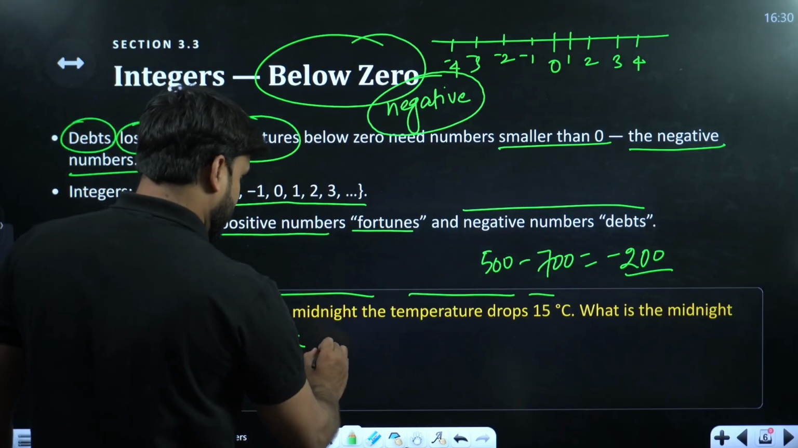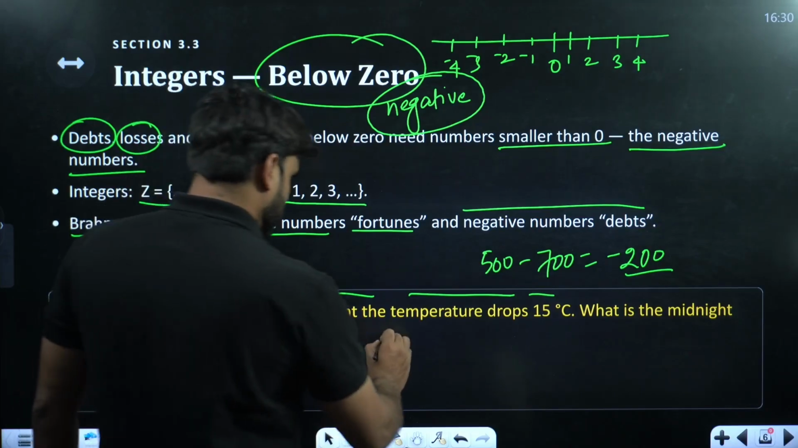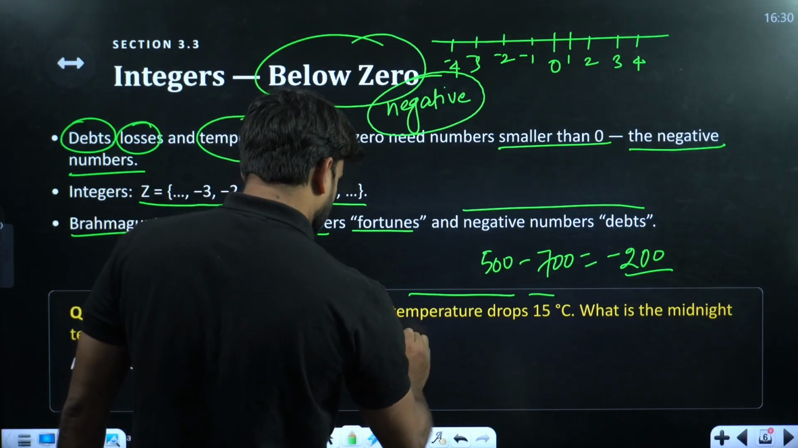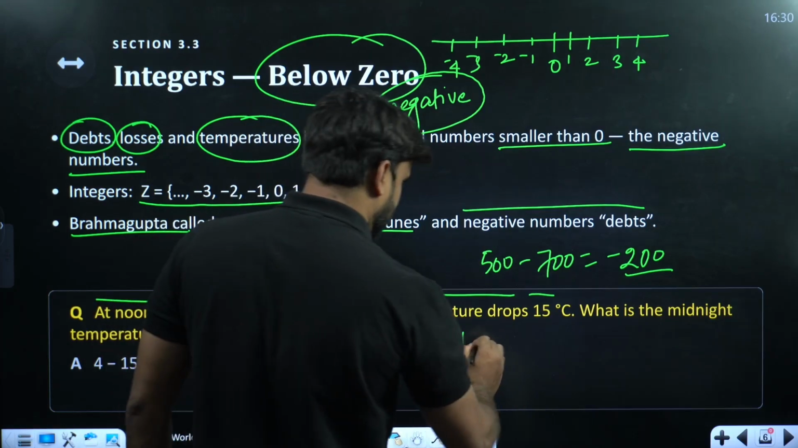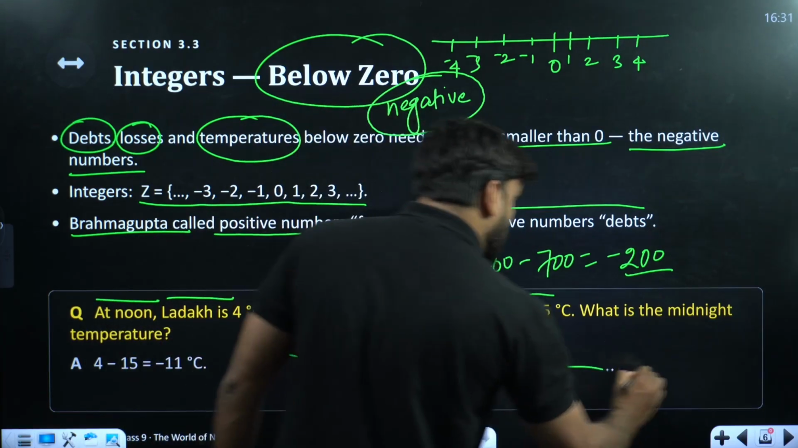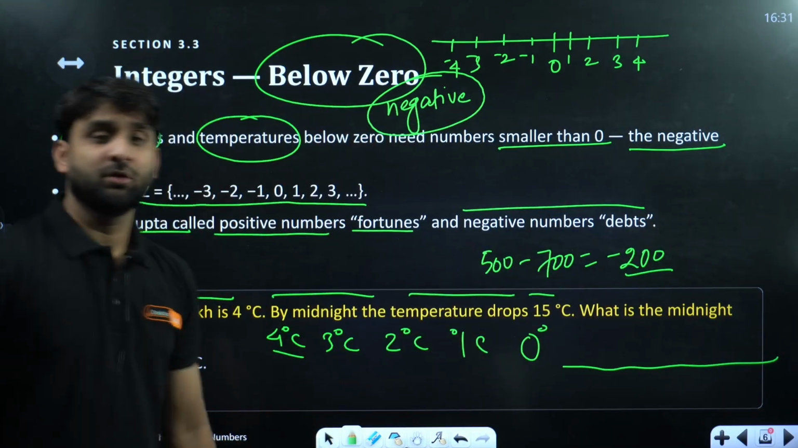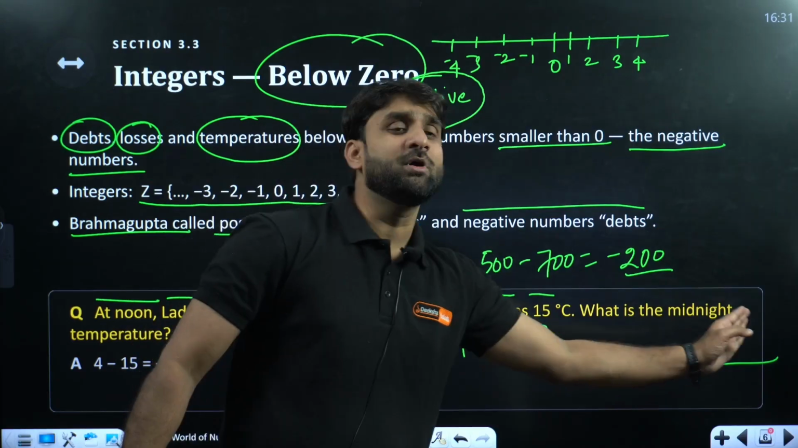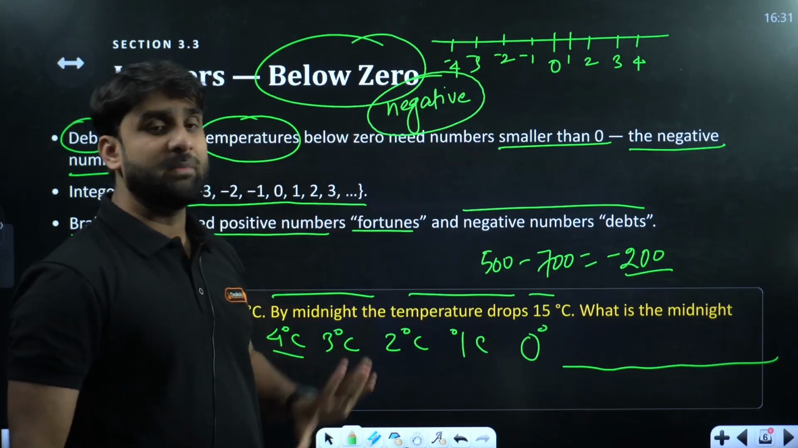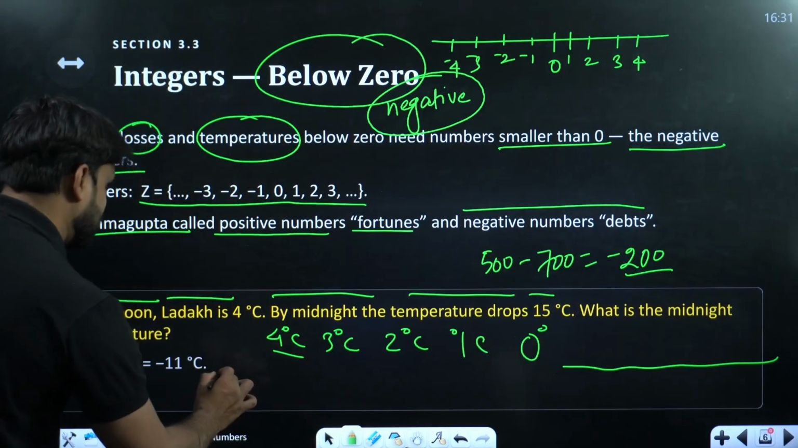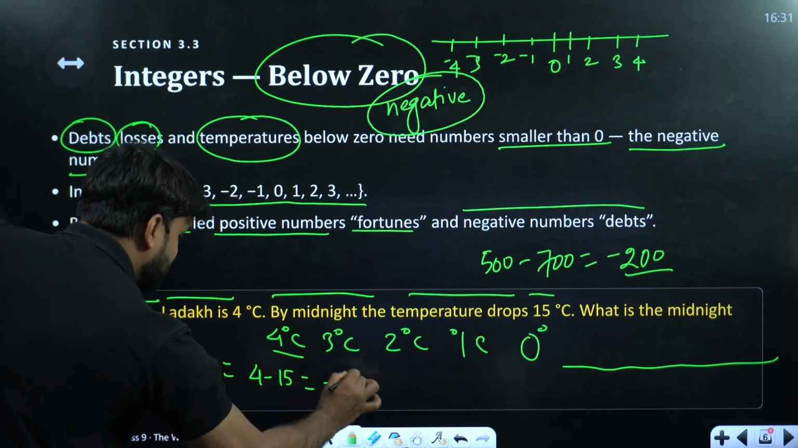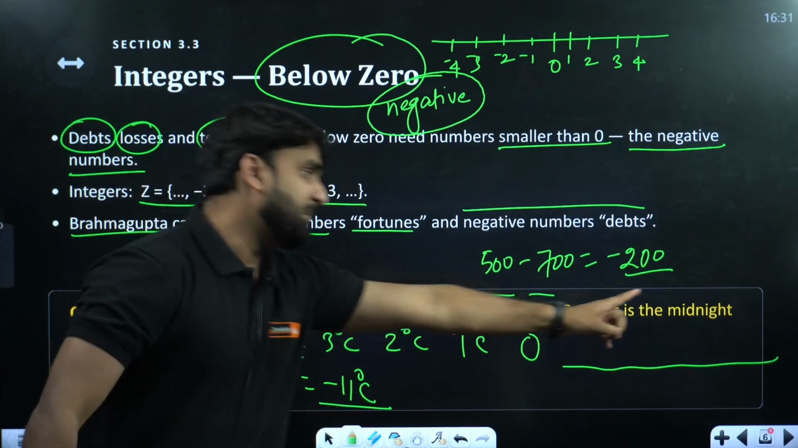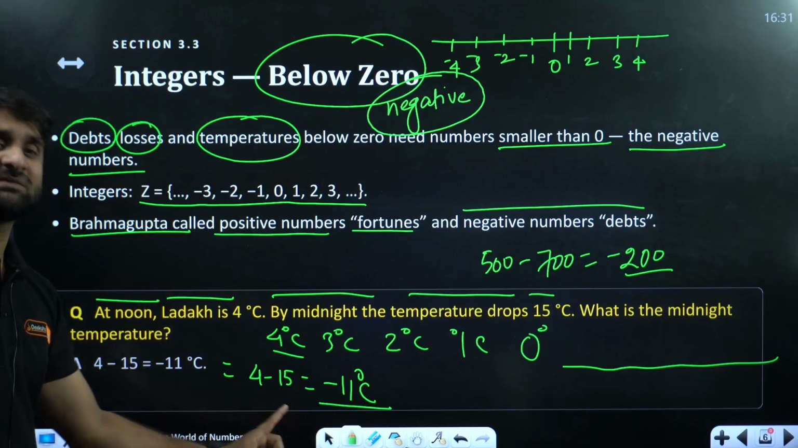Come on, 4 degree. Then it might have been 3 degree. Now 2 degree. Now 1 degree. Now what, my dear champion? 0 degree. Now again, you are going beyond 0. So if you are moving below 0, the result will become negative. So we can find out. We can subtract directly 4 minus 15, and that will be minus 11 degrees centigrade.